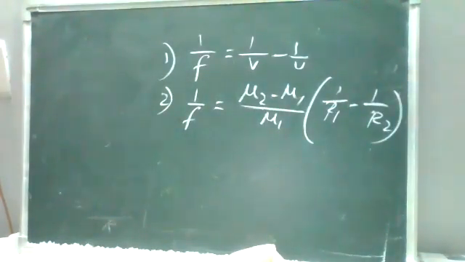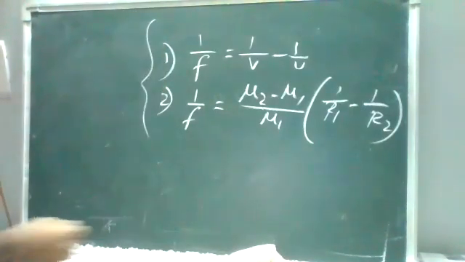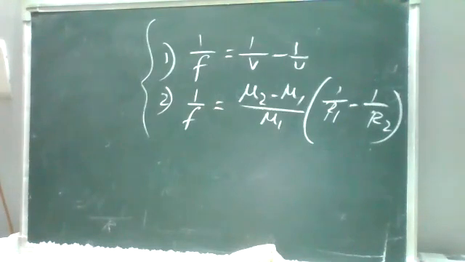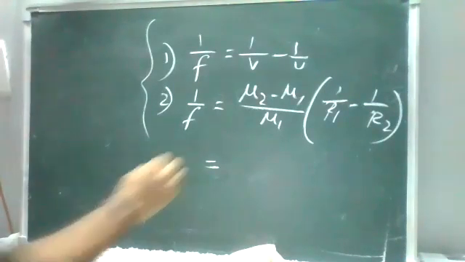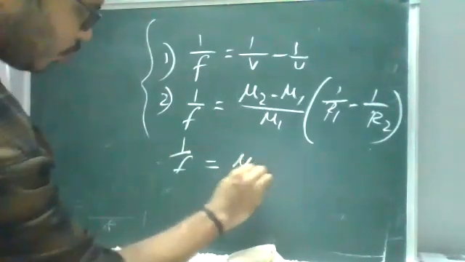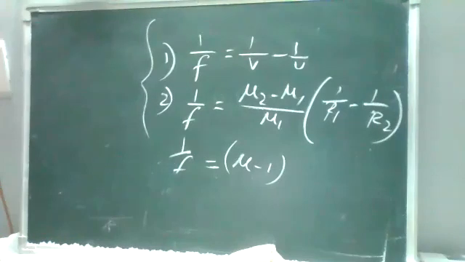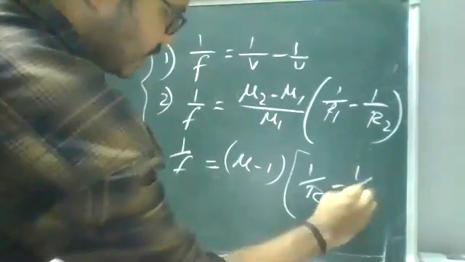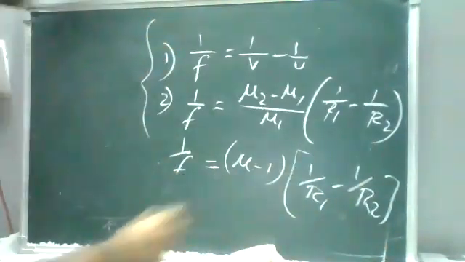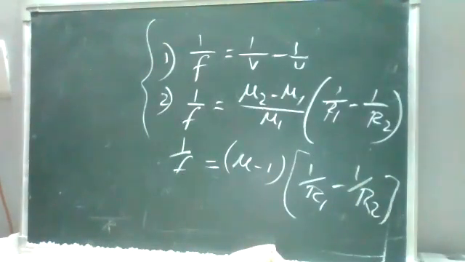This finds the focus with respect to the refractive indices. Because mu2 by mu1 is nothing but mu, I can write it as 1 by f is equal to mu minus 1 into 1 by r1 minus 1 by r2.